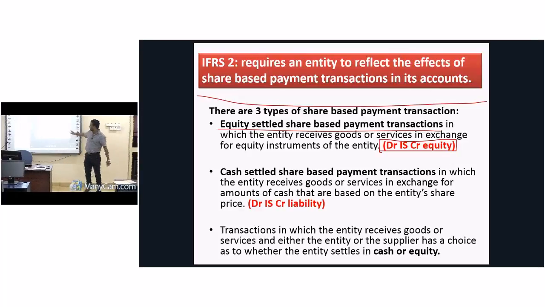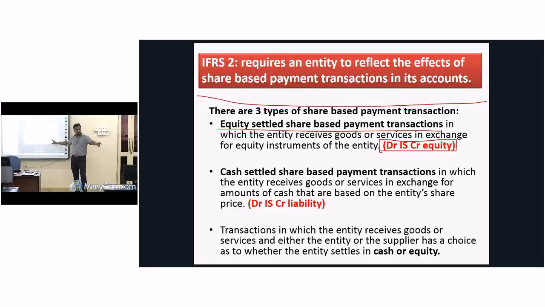Here we are talking about equity settled, cash settled. And the people will have a choice. It means a mix of those two. So that's why there is no universally accepted method to classify it, whether 3 or 2. Some people say these are the 2, but a mix of that is another one. We call it 3 then, right? I'll come to double entries later.